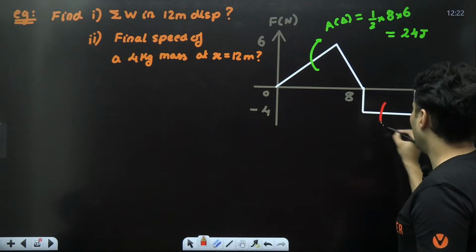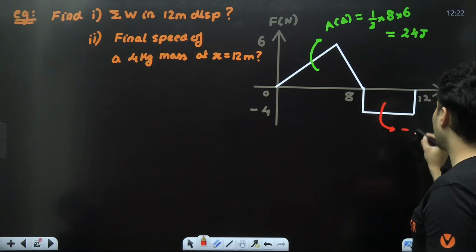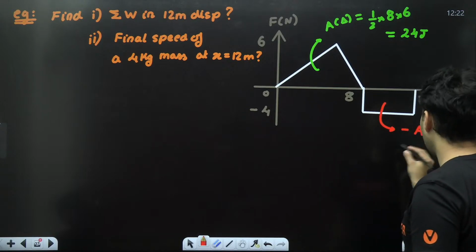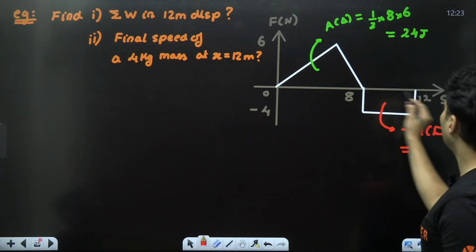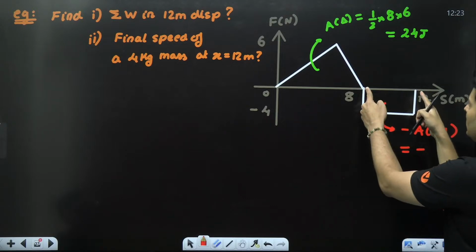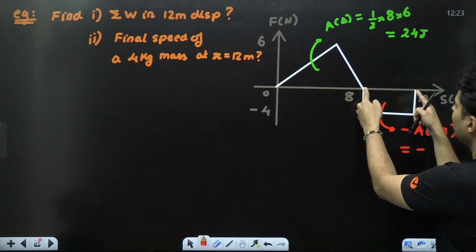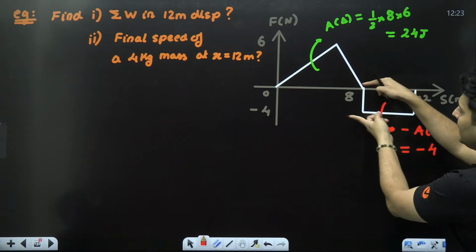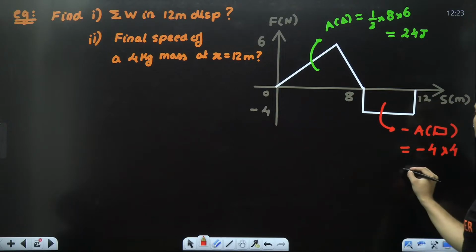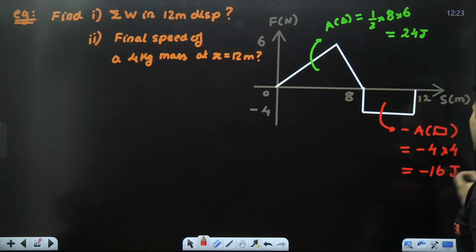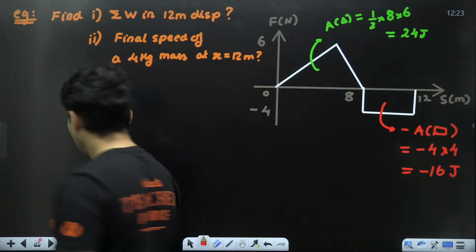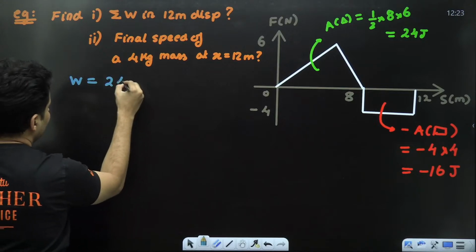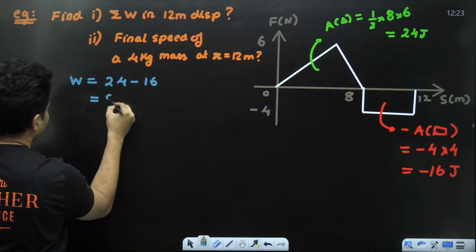If you talk over here, the work done will be negative. It is the negative area of that rectangle, sorry, square. This will be minus, and this one over here is actually 4 meters. 8 to 12 is basically 4. Height is also 4. So 4 into 4. So this will be minus 16 joules. Exactly. So therefore, the total work done will be 24 minus 16, which is 8 joules.